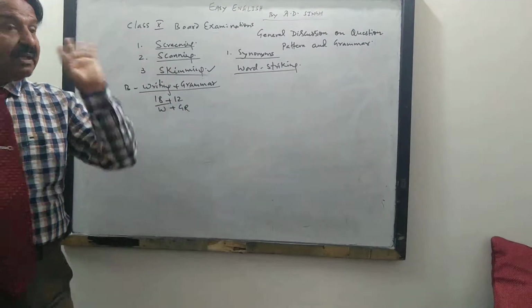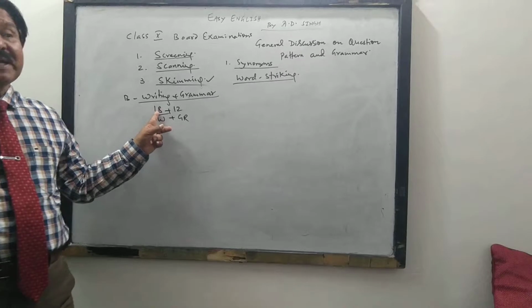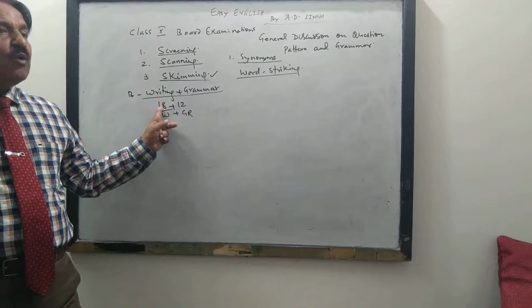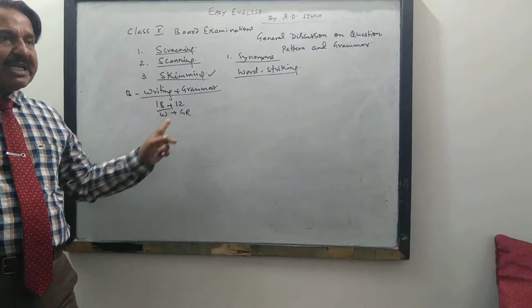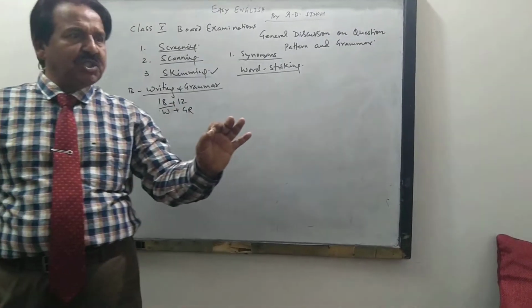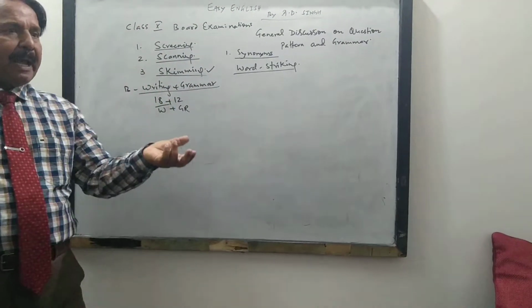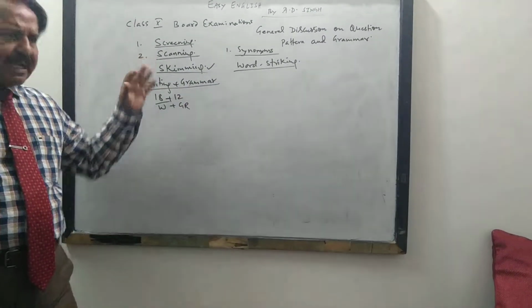Then how many marks out of 18 are remaining? 4 marks you have for the short question. Now then 14 marks. In 14 marks there will be a 6 marks question and an 8 marks question. So 6 and 8, 14 plus 4, 18. Or there may be a question.